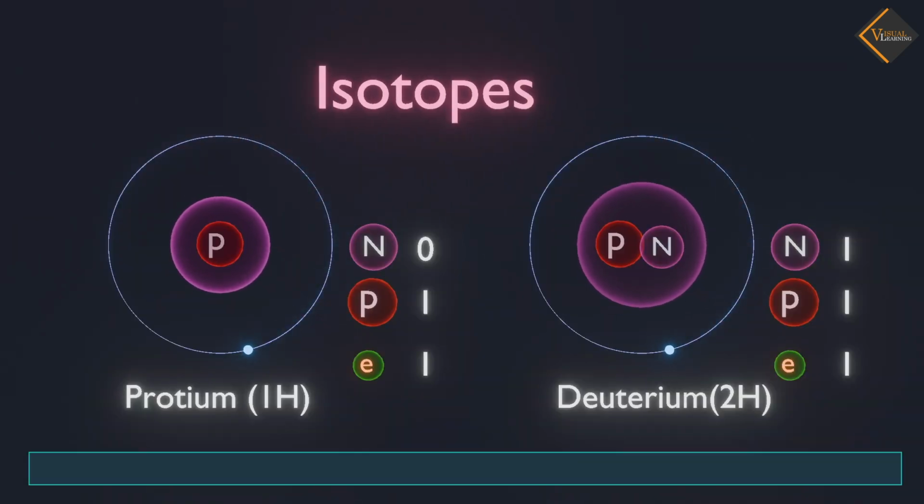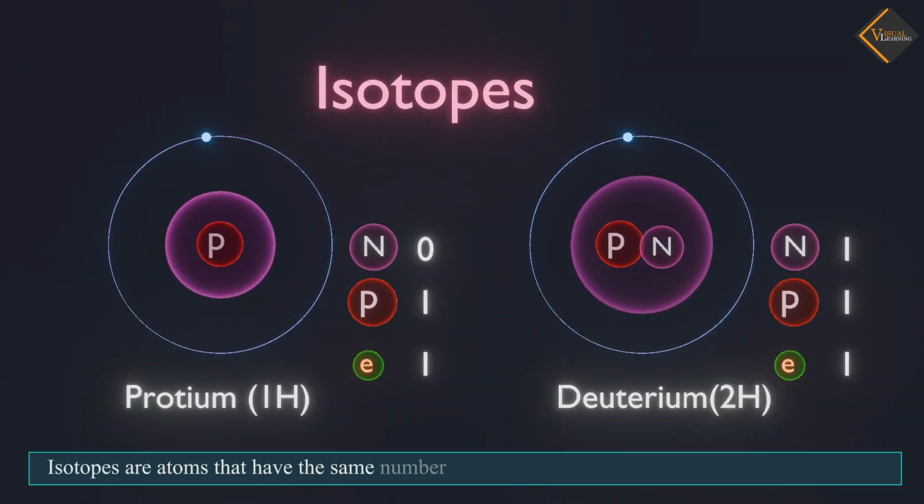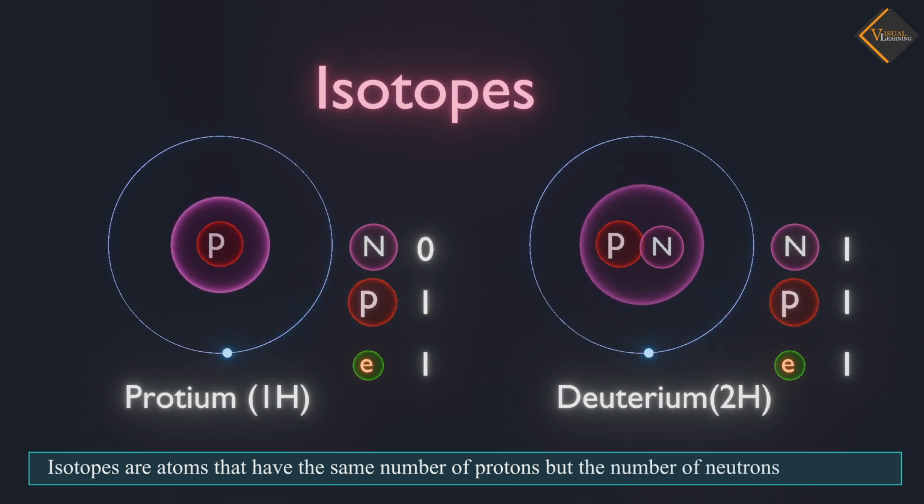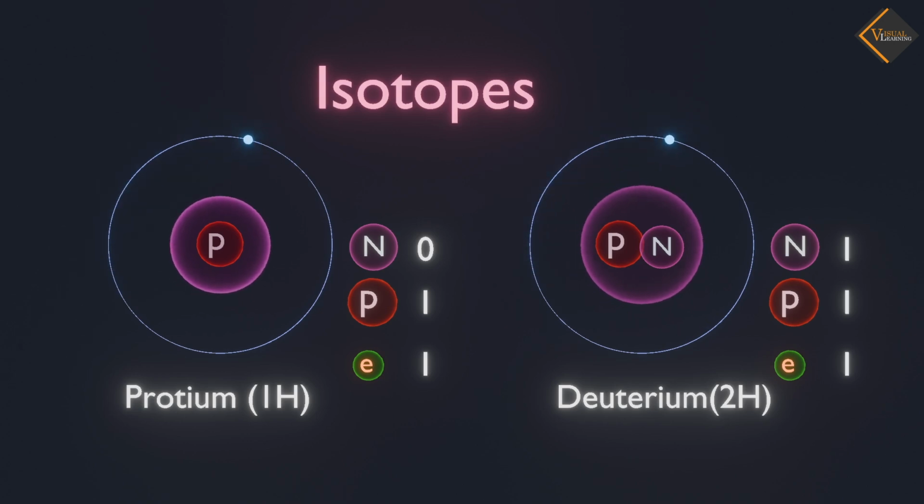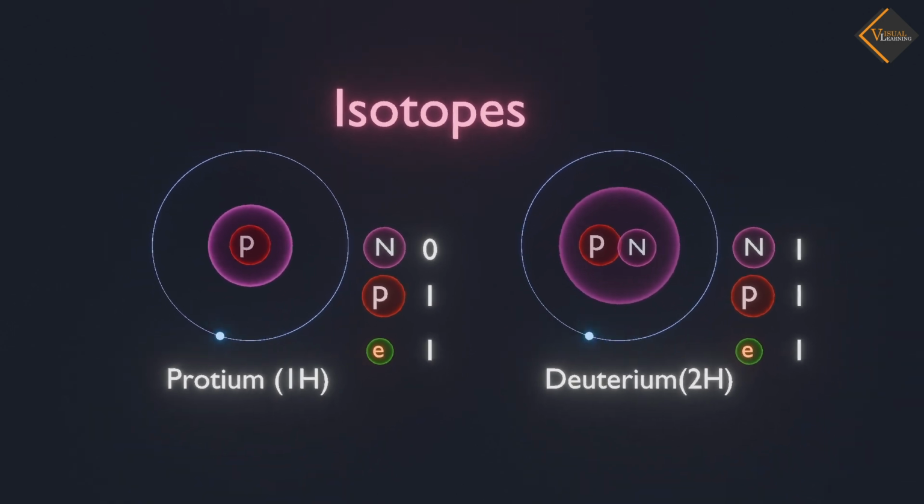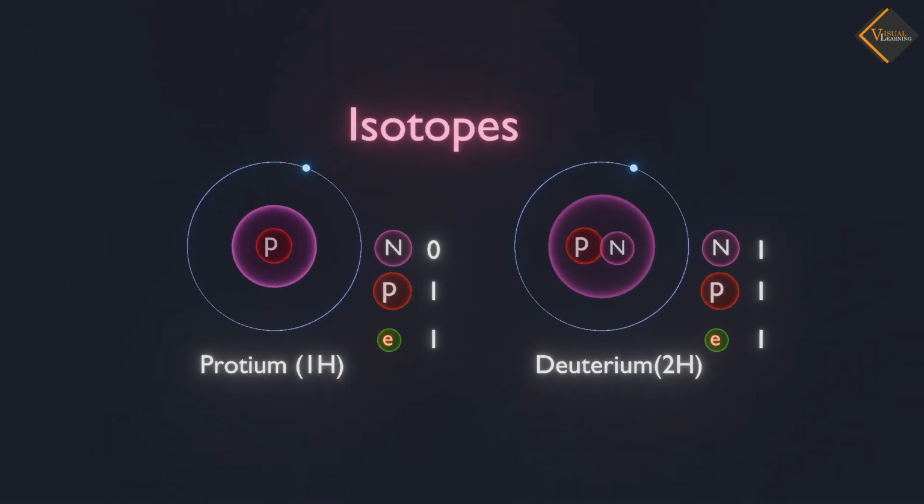Isotopes. Isotopes are atoms that have the same number of protons, but the number of neutrons is different. For example, protium and deuterium. In both these atoms, the number of protons is the same, but the number of neutrons is different. Because of this, the chemical properties of these atoms are the same, but their physical properties are different.